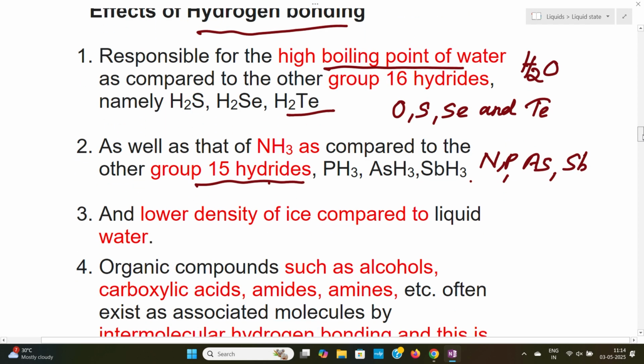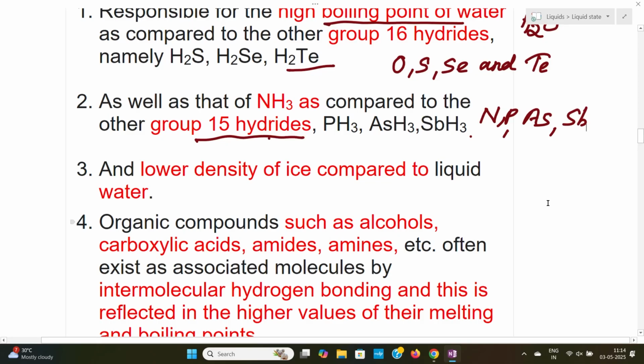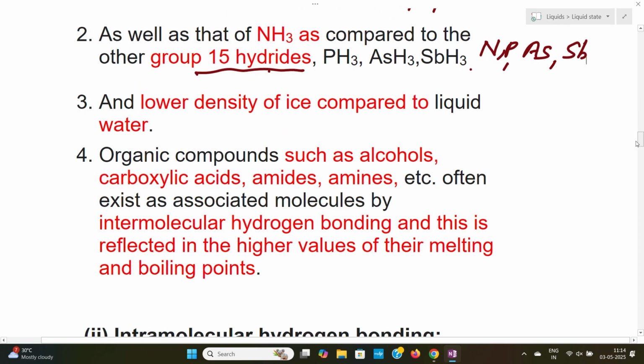Another effect is that the lower density of ice compared to liquid water is also due to the extensive hydrogen bonding. When we look into organic compounds like carboxylic acids, alcohols, amides, and amines, they can form intermolecular hydrogen bonding. Because of that, these molecules have higher melting and boiling points. These are the effects of intermolecular hydrogen bonding.